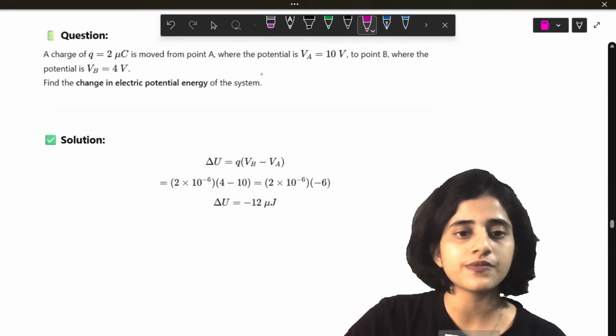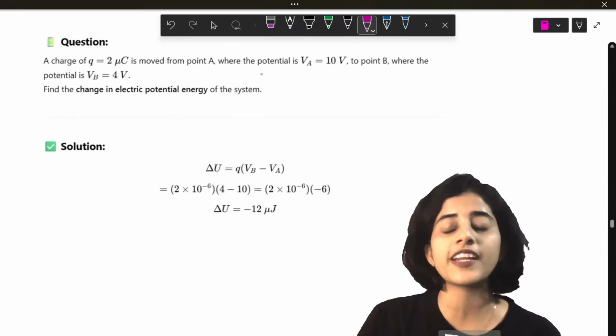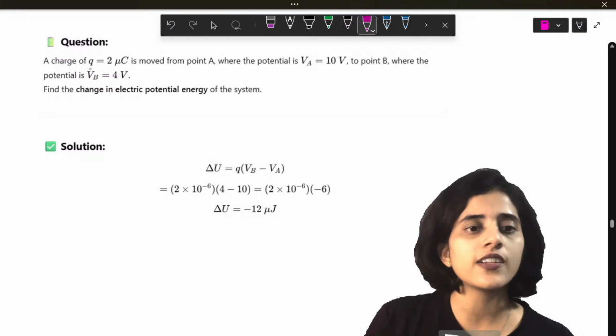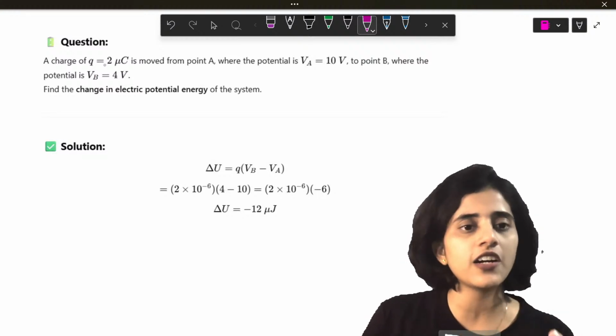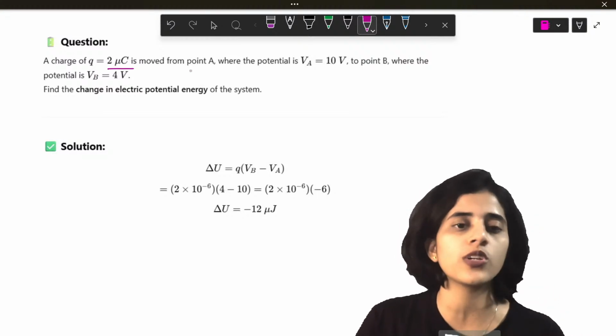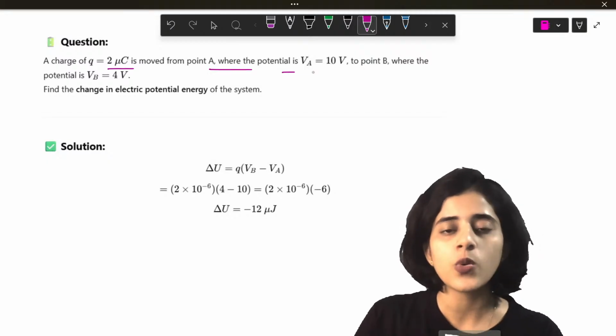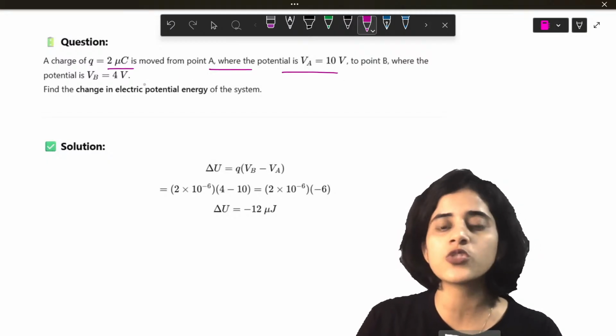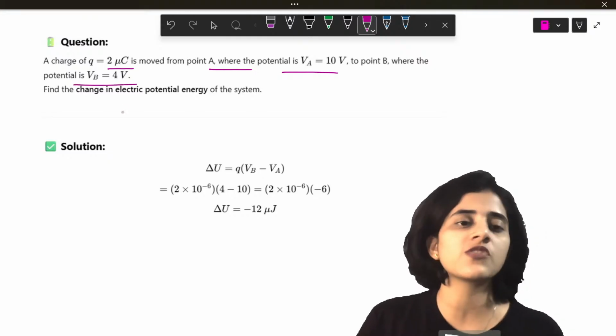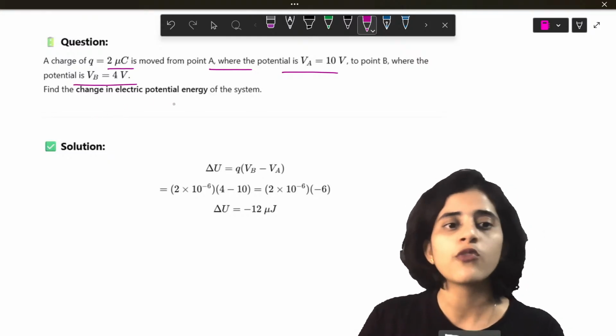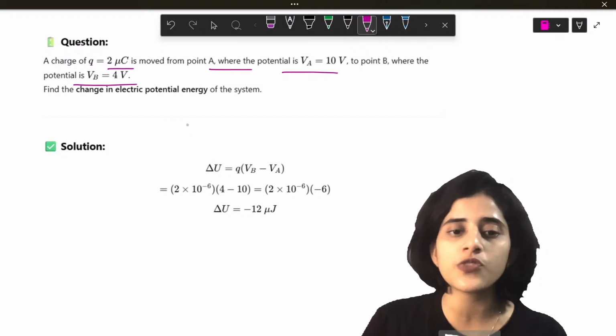Okay. So let's look at a question for potential difference. A charge of 2 microcoulomb is moved from point A, where the potential is VA, which is 10 volts, to a point B, where the potential is VB, which is 4 volts. Find the change in electric potential energy of the system.